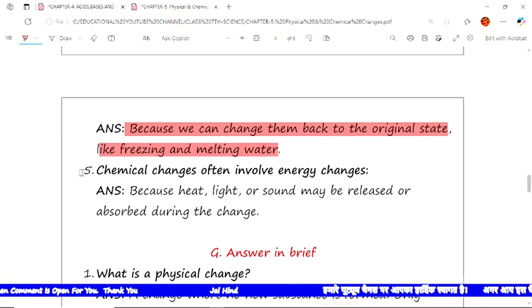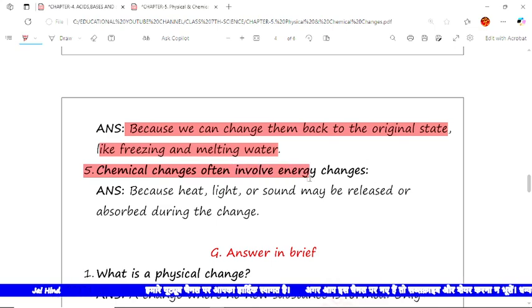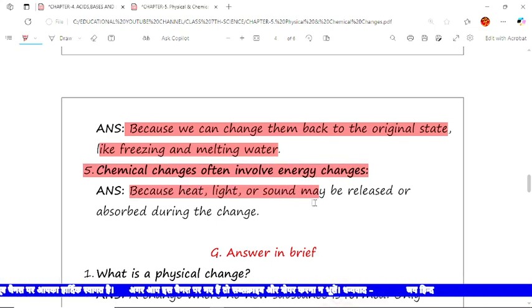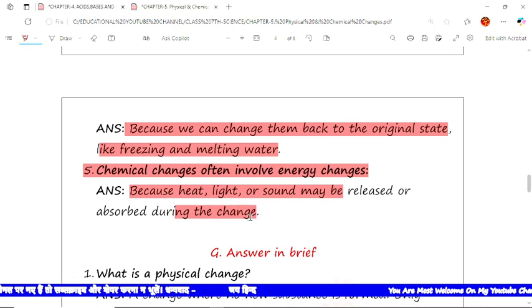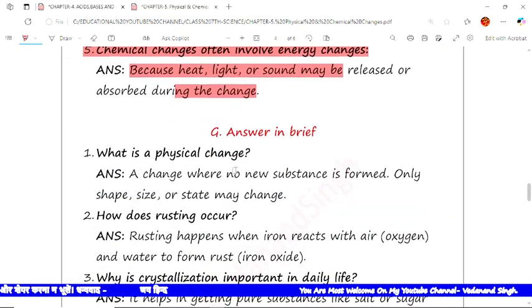Now the statement number 5 is: chemical changes often involve energy changes. Yes, it is because heat, light or sound may be released or absorbed during the change. Now the answers we have to give in brief.